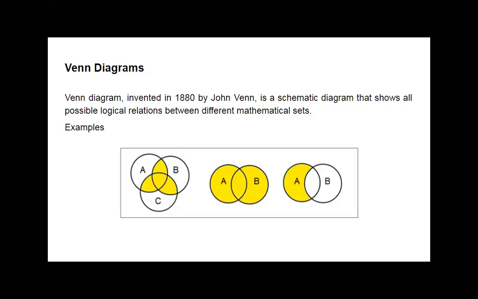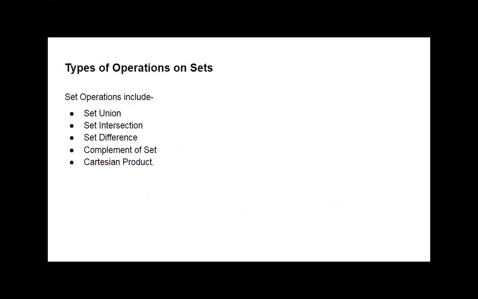So in these diagrams, any set is represented with a circle. All these sets are represented with circles. And we are going to see the Venn diagrams with the help of operations of sets.